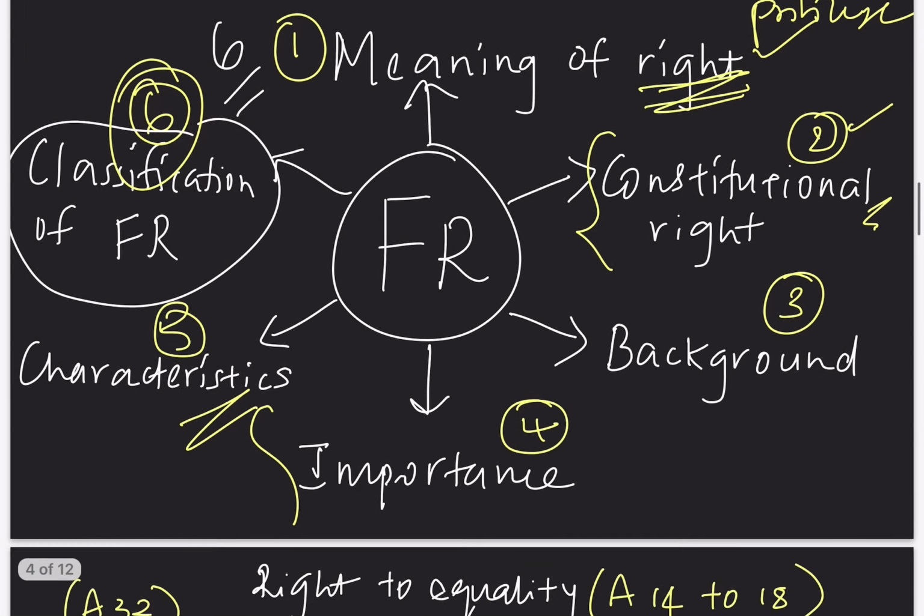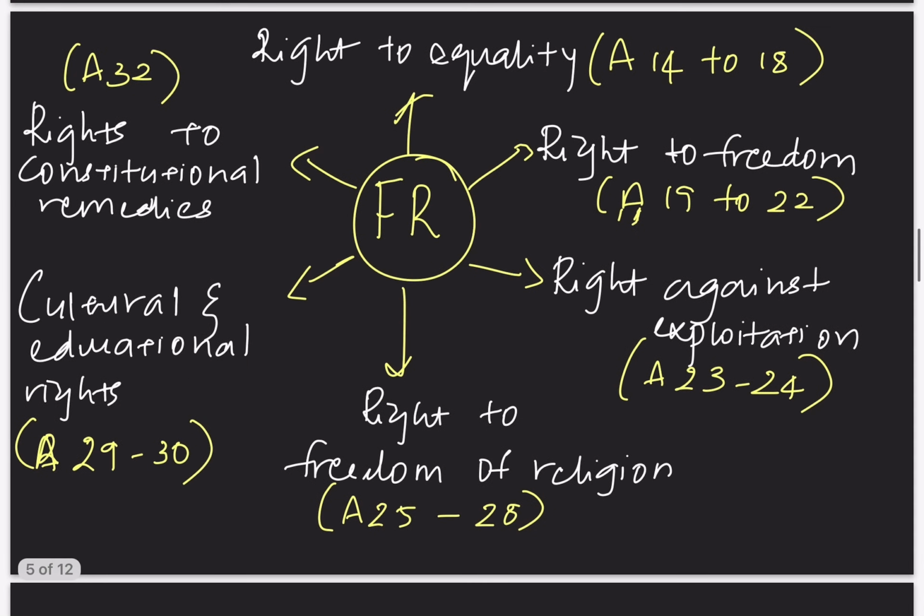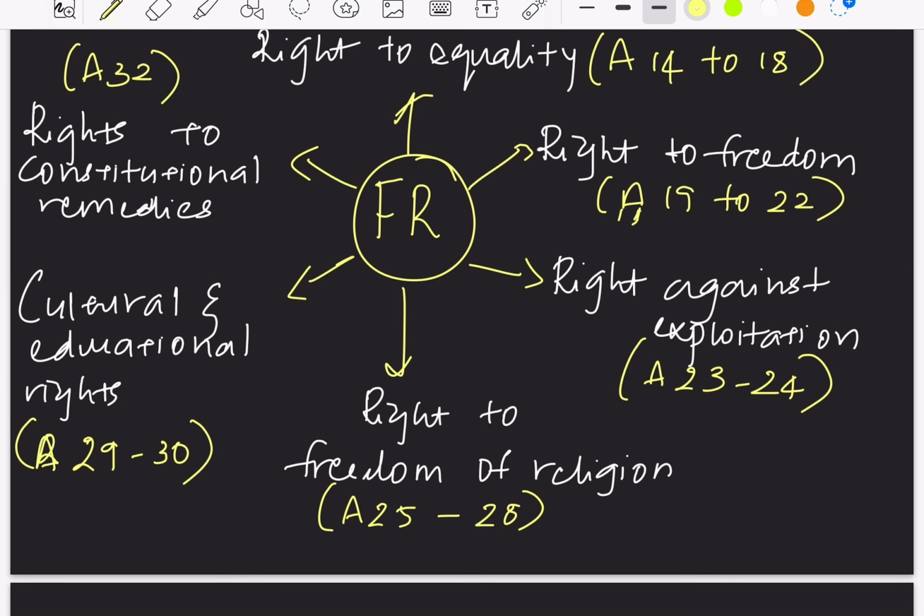While studying about the classification of fundamental rights, we studied that there are 6 fundamental rights. That is, first is right to equality, second we have right to freedom, third we have right against exploitation, next we have right to enjoy our religion, that is right to freedom of religion. Next we have cultural and educational rights. For the violation of rights, we go to courts and seek the remedies. So these remedies are itself considered as fundamental rights under Article 32. So right to constitutional remedies is the 6th fundamental right.